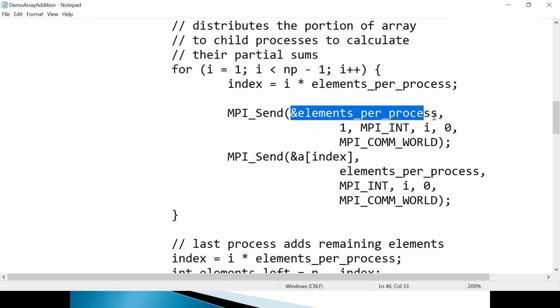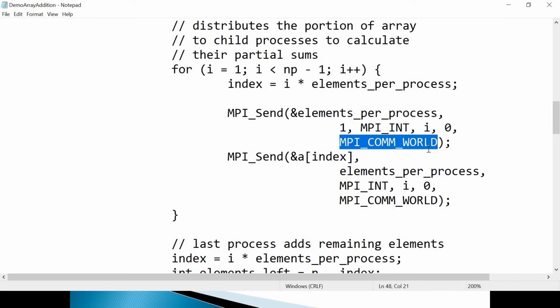So just map these. I think one send I will show you. First is elements per process, that is the buffer. So here you will send 2 in that buffer. Here is the size of the buffer. Why is it written 1? Because 2 is only the size of the partial array. Then MPI int, integer I am sending. Then the destination, to which process, the rank of the destination. Tag I am using 0, type 0 messages, and the world, your common or default communicator. So try to interpret these MPI sends and try to develop your own.